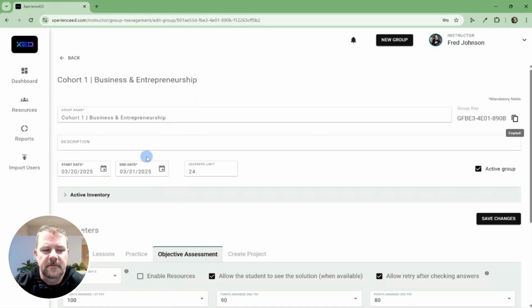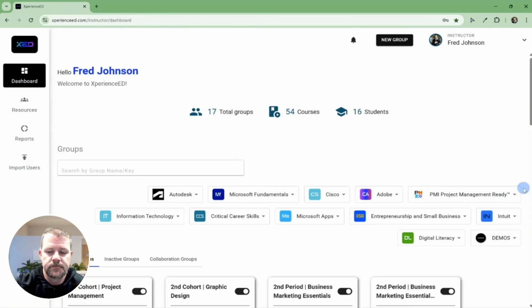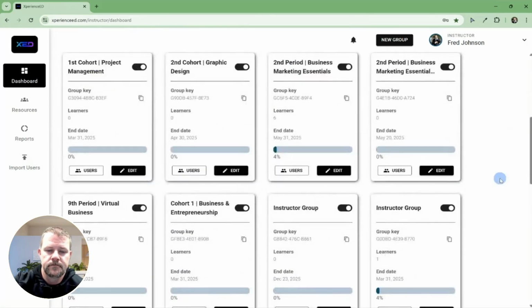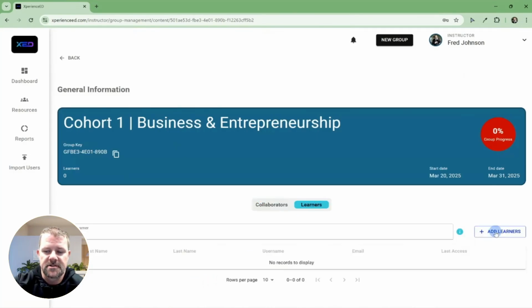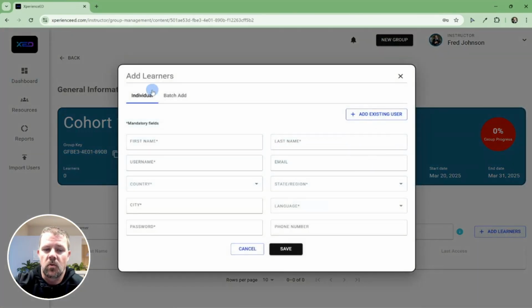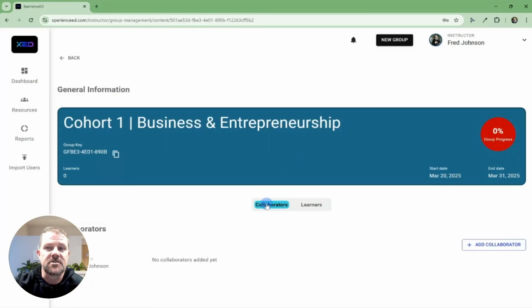However, I personally prefer to create the accounts for them, either by going to import users or back at the dashboard. I can click users, I can click learners, and I can add learners individually or in bulk here. I can also add collaborators. If I have a teacher assistant or an admin that is going to be part of the course, I can add collaborators, or if I have a co-teacher. Just note that if I add a collaborator, they have the same access to the course that I do.